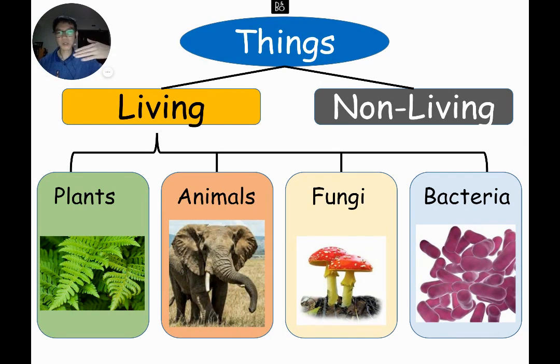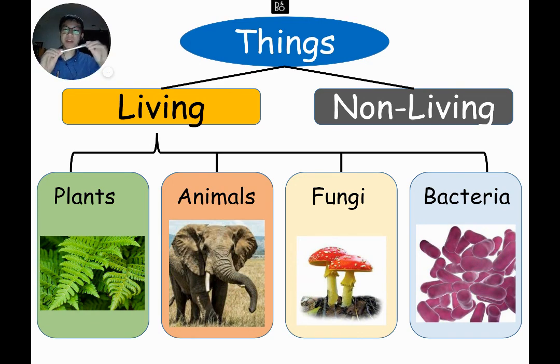I will just do a quick recap of all four groups since we have now already learned all four groups of living things. But before we look at the four groups of living things, I want to talk about an example of a non-living thing. Here I have a pen.